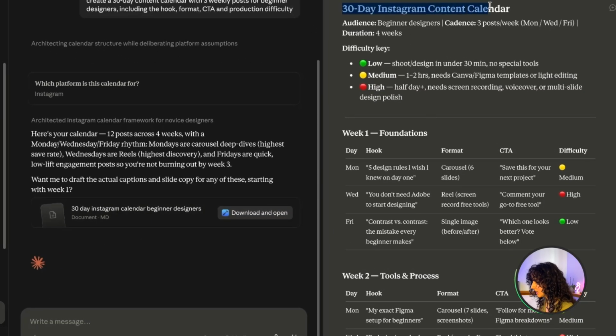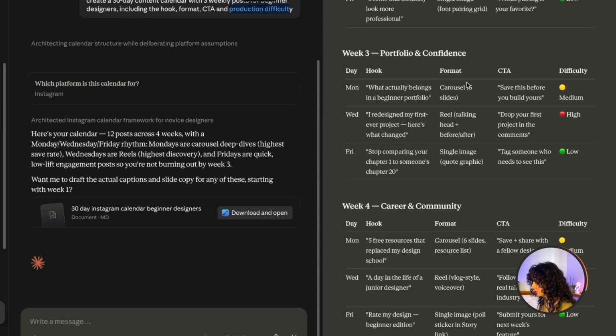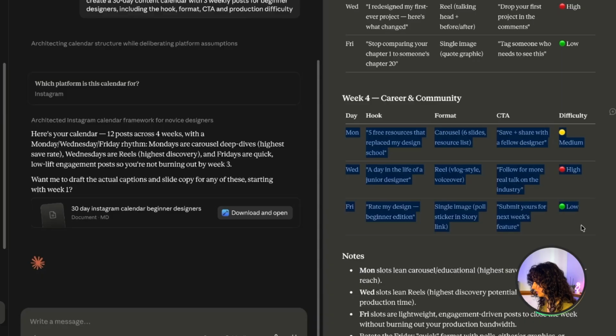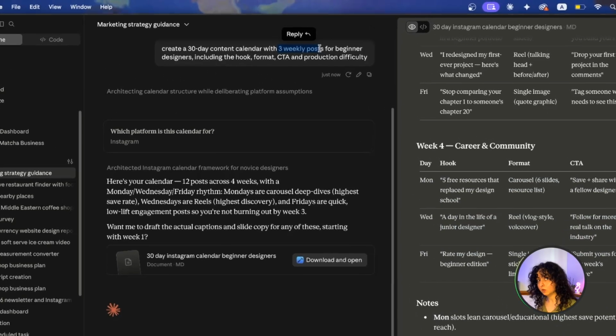So we can see it's titled that. We get the difficulty keys, which is something I asked for, production difficulty. We're getting the different weeks, week 1, week 2, 3, and 4. We got some notes here and 3 types of posts per week. So you can see how that was implemented with only one prompt.